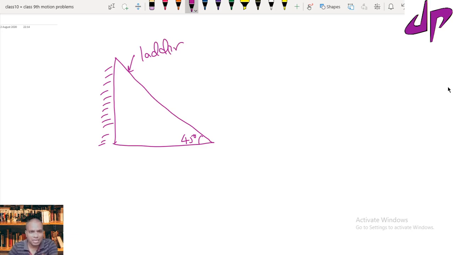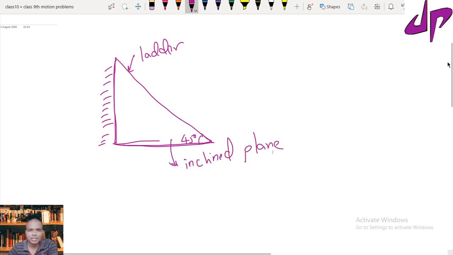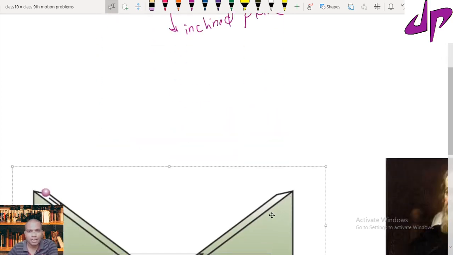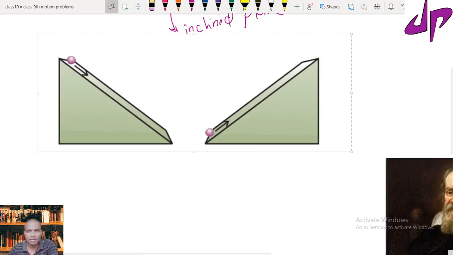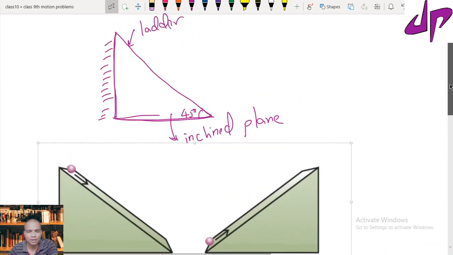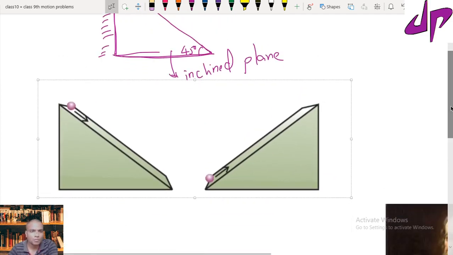Now this shape, what we call an inclined plane. This shape we call in physics an inclined plane. So an inclined plane looks somewhat like this. This is the diagram given in the textbook.